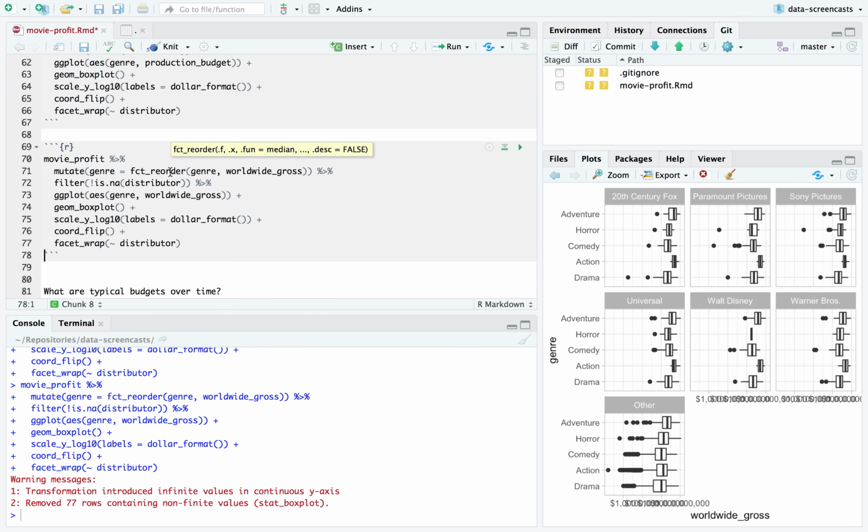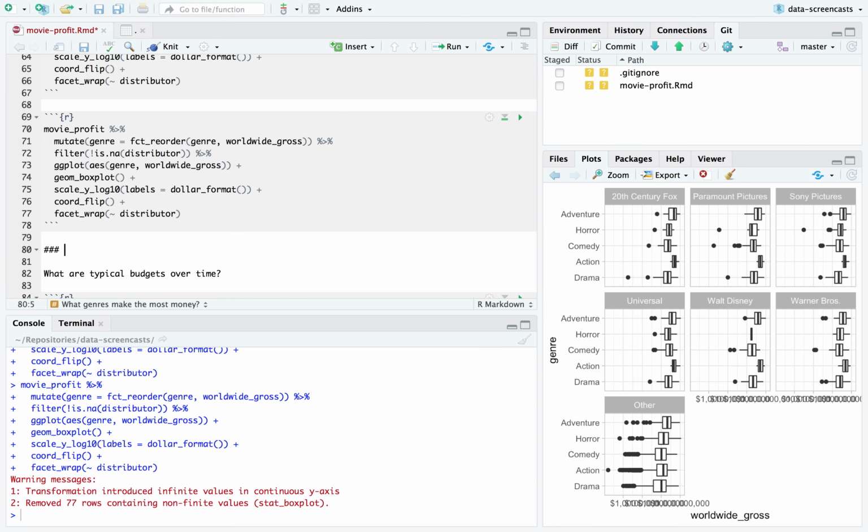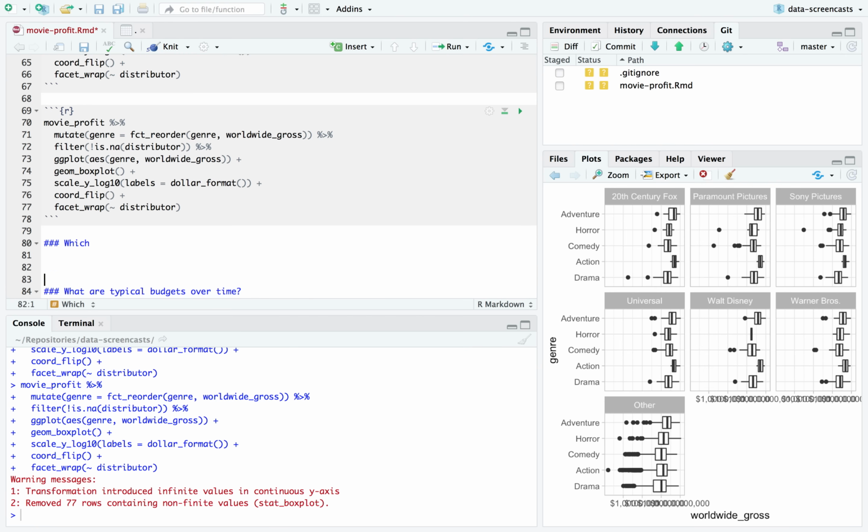Let's start talking profit. Let's start talking the difference between a worldwide gross and a production budget. So I'm going to move my typical budgets over time down here and say which genres, because we're going to be looking at genres, have the big payoff.